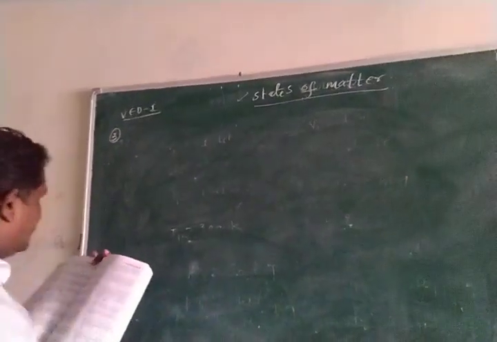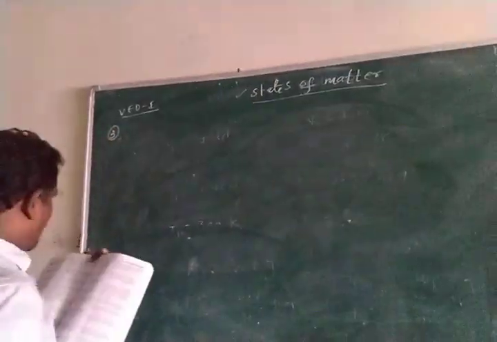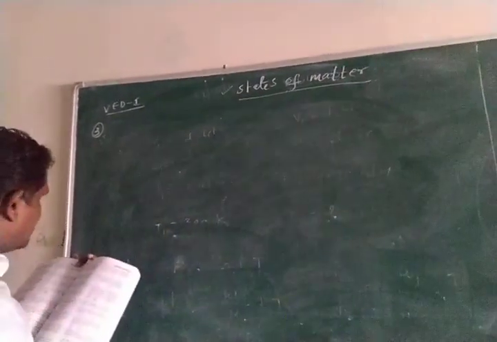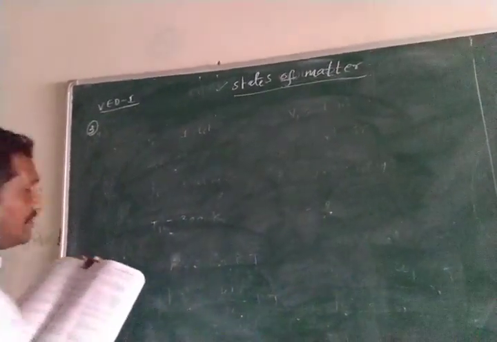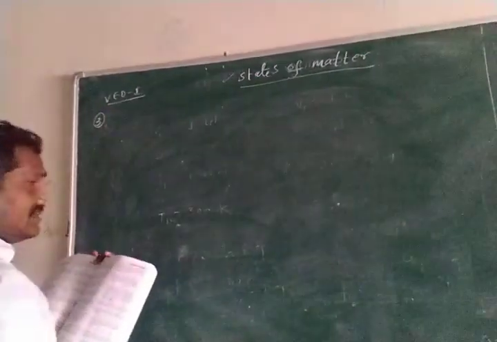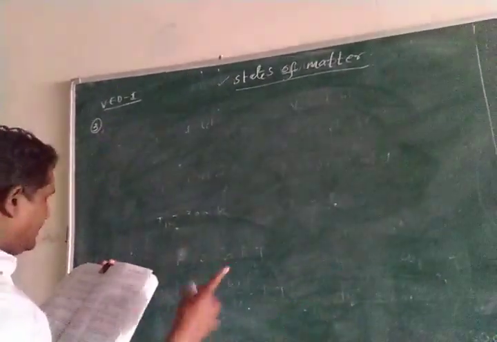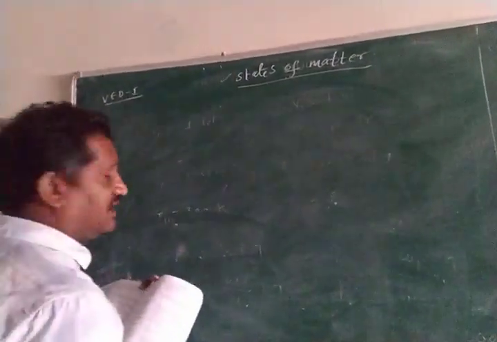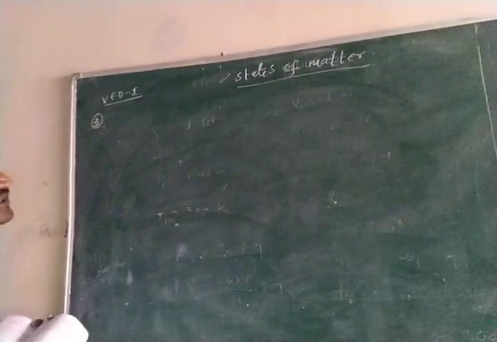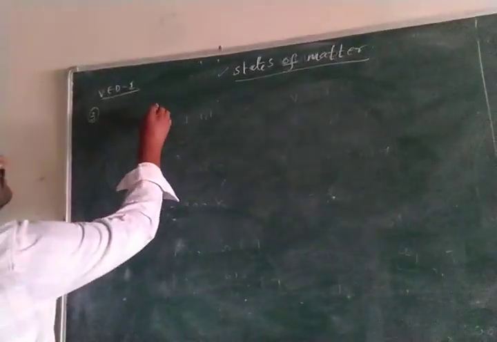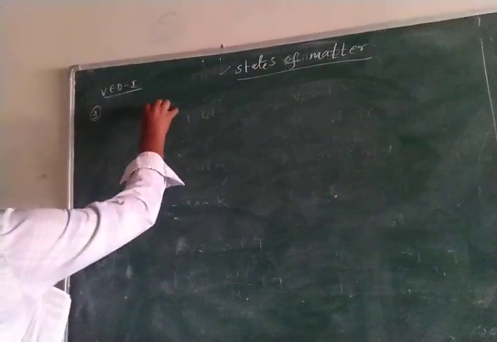Question number 3: how much should the pressure be increased in order to decrease the volume of a gas by 5% at constant temperature? At constant temperature, the pressure-volume relationship is Boyle's law.